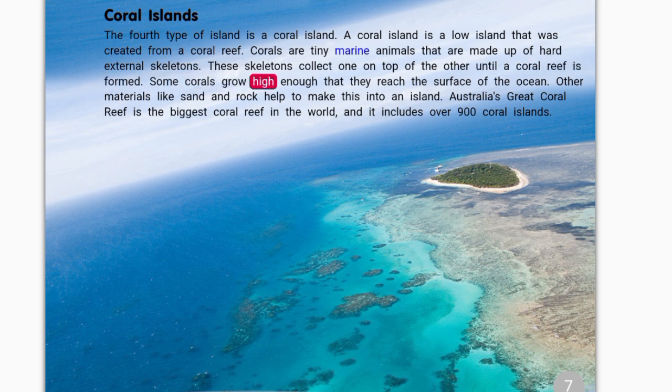Some corals grow high enough that they reach the surface of the ocean. Other materials like sand and rock help to make this into an island. Australia's Great Coral Reef is the biggest coral reef in the world, and it includes over 900 coral islands.